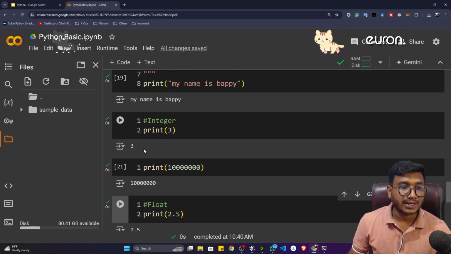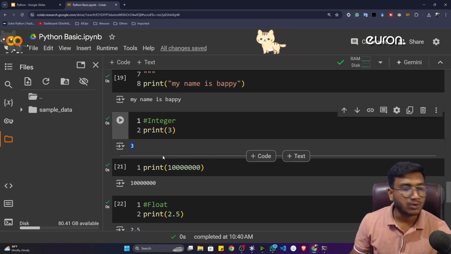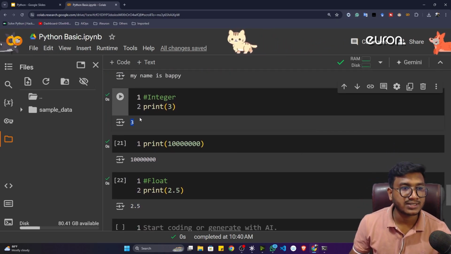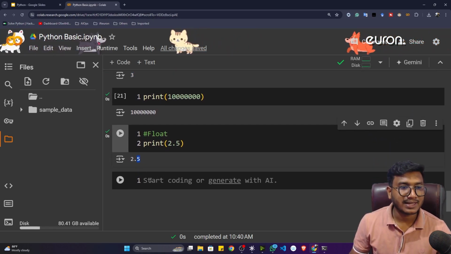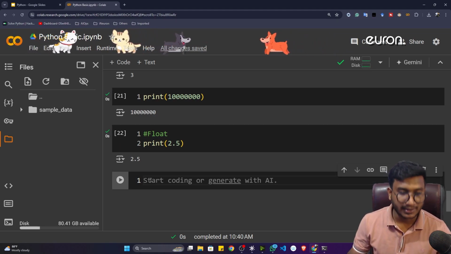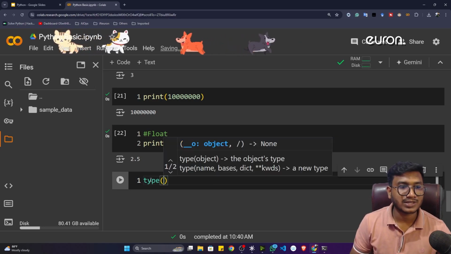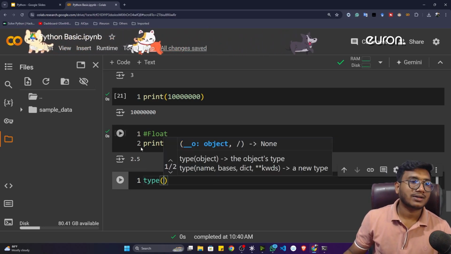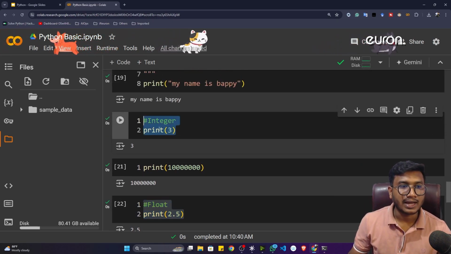Now you can also check whether it's a floating data type or an integer data type. Let's say you don't know, and you want to make sure which one it is. You can still do it. Inside Python, there is a pre-built function called type. With the help of the type function, you can detect whether this particular number is a floating number or an integer number.